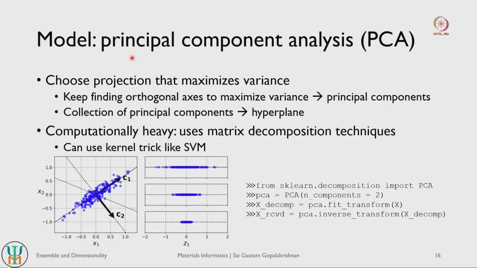And one of the most popular models for doing projection learning is referred to as principal component analysis, or PCA, right. So, how does PCA work? It tries to always choose a projection that maximizes variance. So, keep in mind, variance here has a slightly different connotation. It is not the variance of the model itself, which means a tendency of the model to overfit. It is the variance of the data points, right.